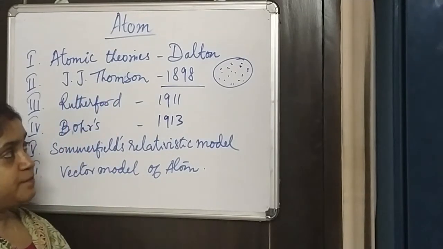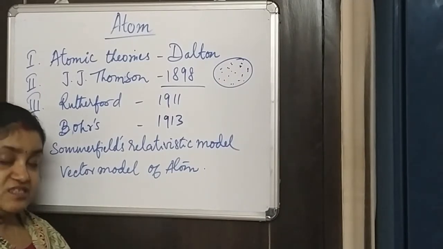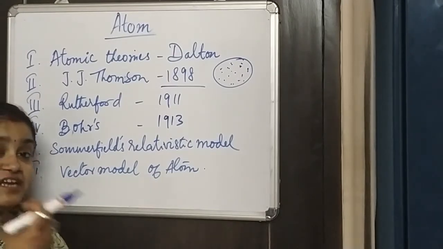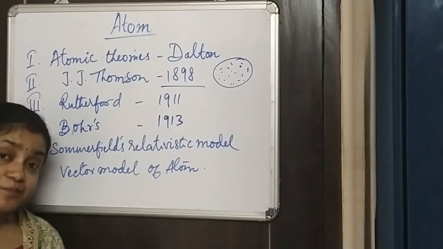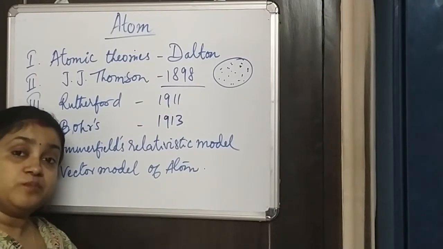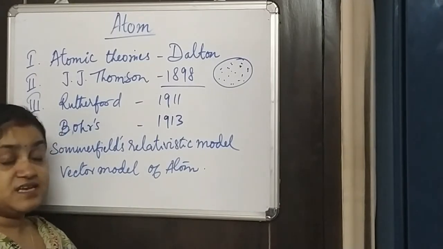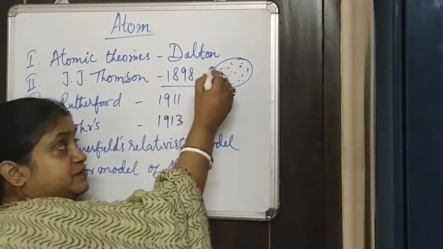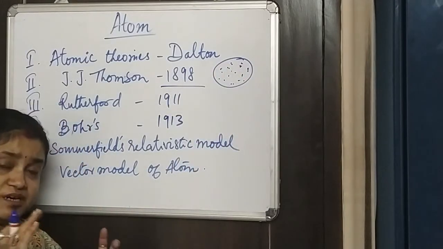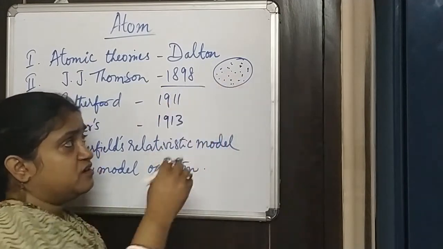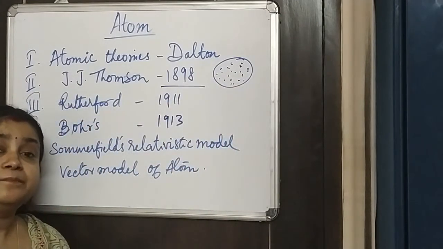The atom as a whole is electrically neutral. So if negative electrons are coming out, there must be some positive charge or particle with equal and opposite charge to the electron. He said that this positive charge and the electrons would both be there in the atom, just scattered around, and this model we call the plum pudding model.